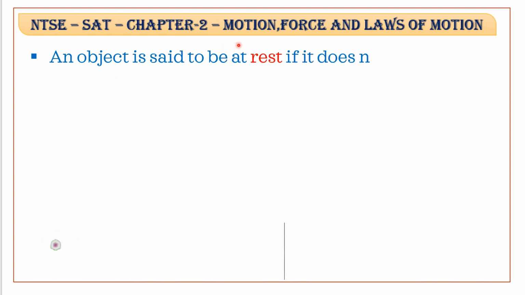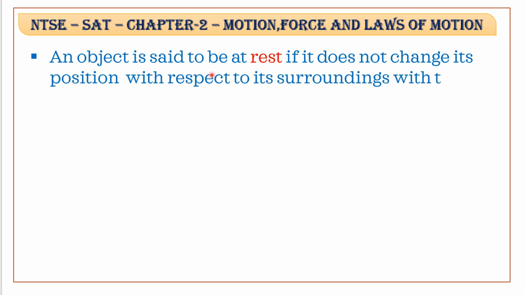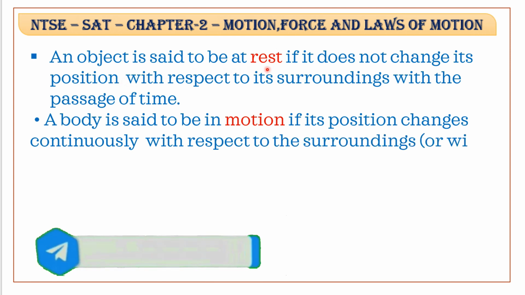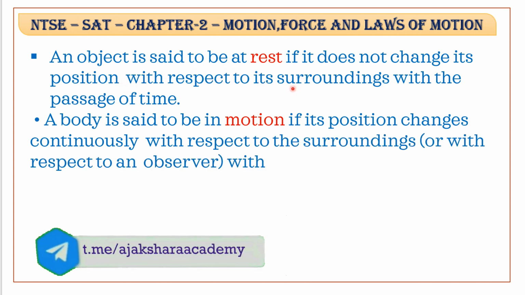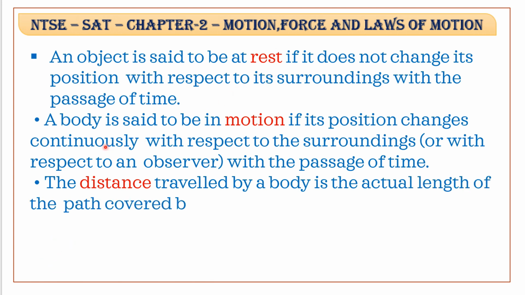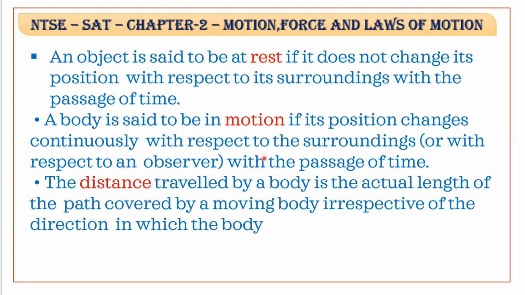Now I'll discuss what is meant by rest and what is meant by motion. An object is said to be at rest if it does not change its position with respect to its surroundings with the passage of time. Next, motion. When the position of the body with respect to its surroundings changes with time, then it is said to be in motion.